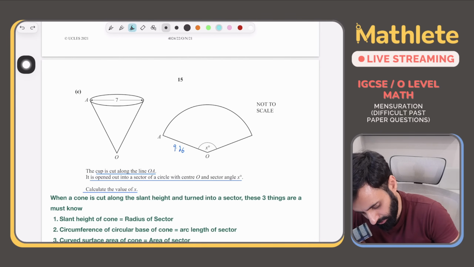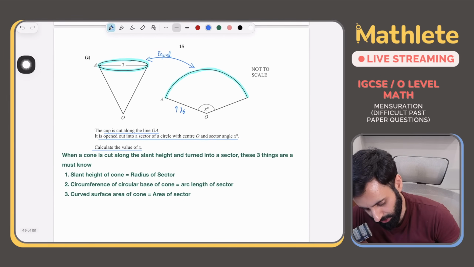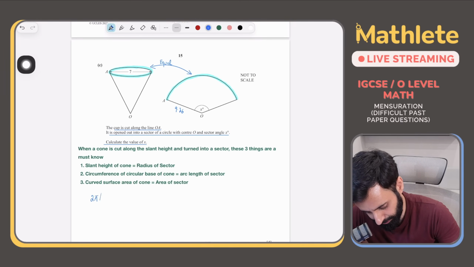So this length, which is the arc length, will be equal to the circumference of the circle. ठीक है, ये दोनों क्या होंगे? ये दोनों equal होंगे. All right. So what's the circumference of a circle? Circumference of a circle is 2 pi r. In place of radius, we will take 3.5 equals to the arc length of the sector, which means x upon 360 multiplied by 2 multiplied by pi.